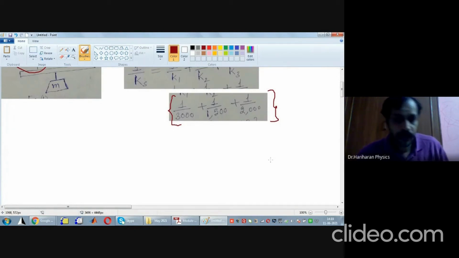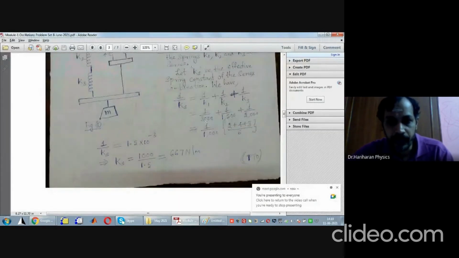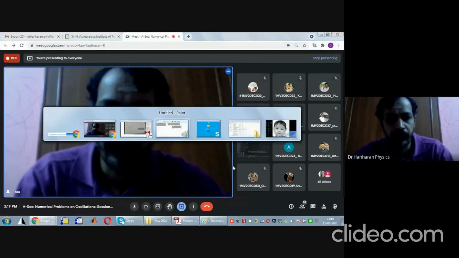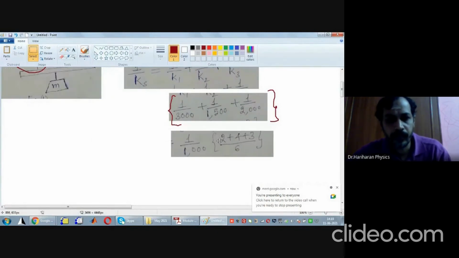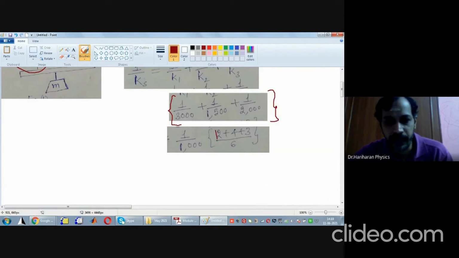Correct? Therefore, what is going to be our next step? If I take 1000 common, this is what I'm going to get. So you have 3, 1.5, 2. What is the LCM of 3, 1.5 and 2? It is 6. Therefore, that will give rise to this 6. In the numerator, 6 by 3 is 2, that will give rise to this. 6 divided by 1.5 is 4, that is this. 2 3s are 6, that is this.